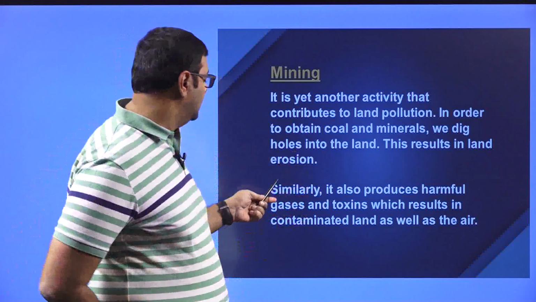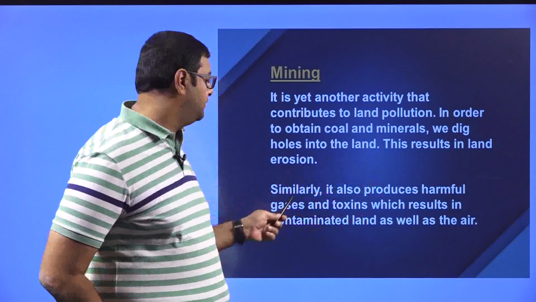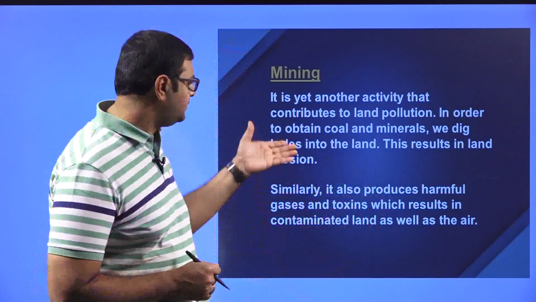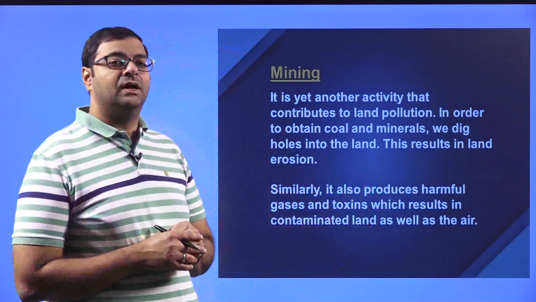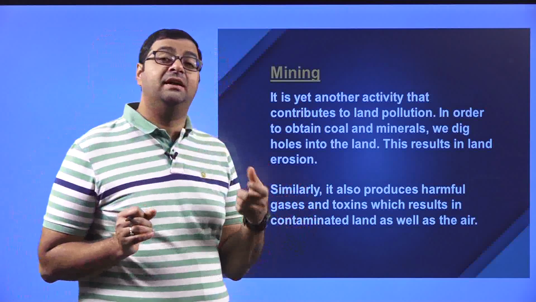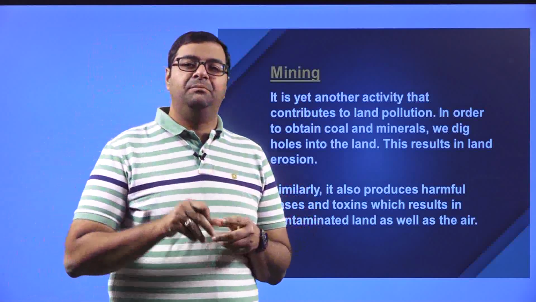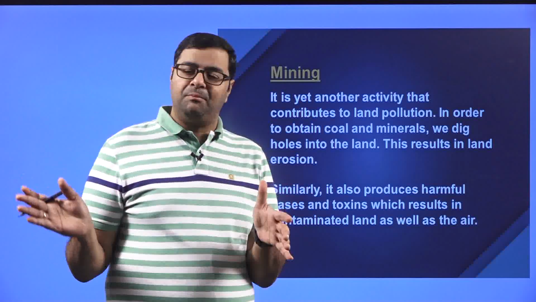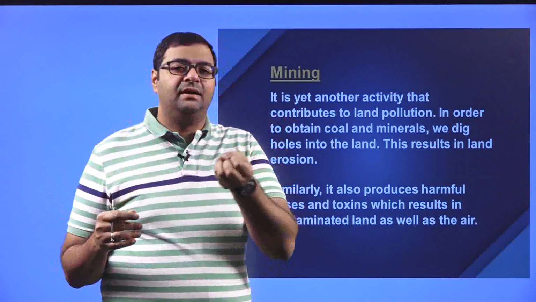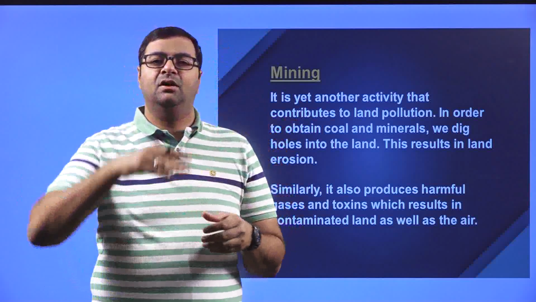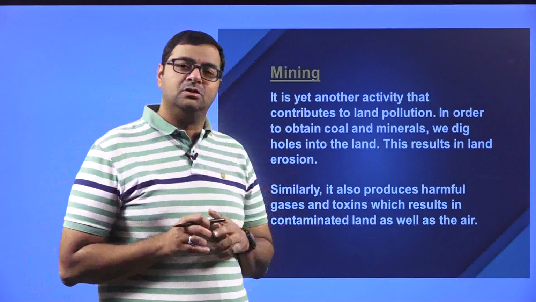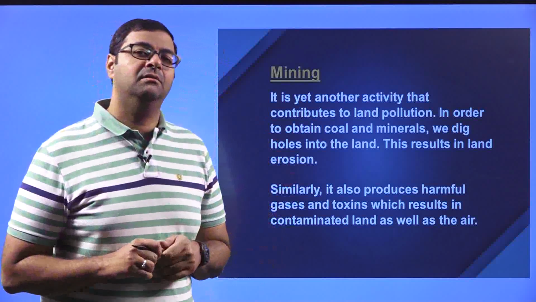Okay, right? Then similarly, it also produces harmful gases and toxins which result in contaminated land as well as air. So, when this mining is done, there are a lot of contaminated toxins and gases which get released into the atmosphere. Now, say for example, there is vegetation on the top. Now, if you are mining from the bottom, the roots are exposed. The roots don't get the nutrients to absorb for the plant, and on the top the plant will automatically die. So, this mining is also one of the major causes of land pollution.